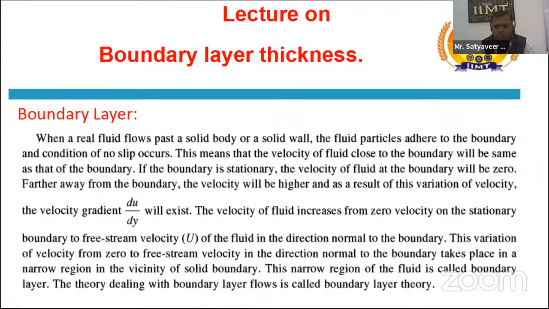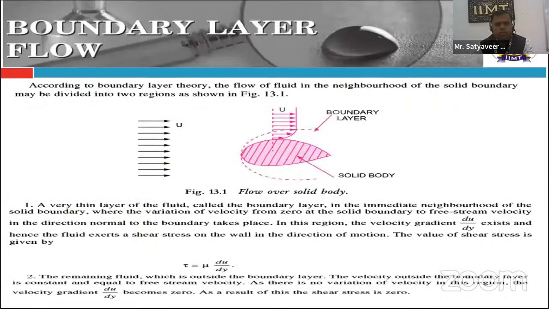If we talk about the boundary layer theory, then we will discuss the next point. According to the boundary layer theory, the flow of the fluid in the neighborhood of the solid boundary may be divided into two regions. Suppose this is the solid body, and we flow liquid over this solid surface.